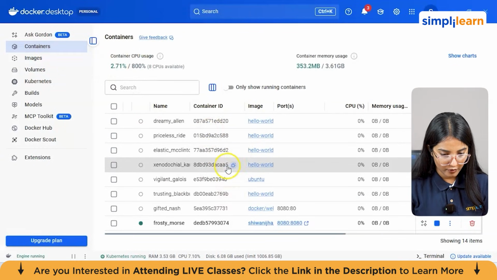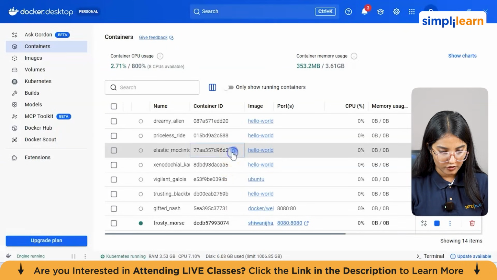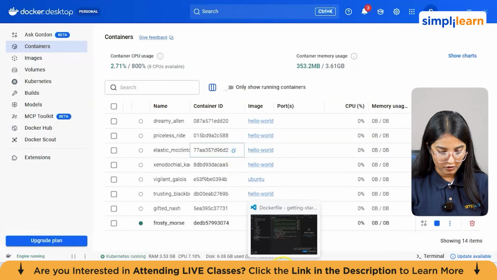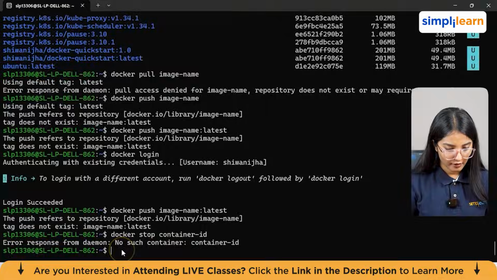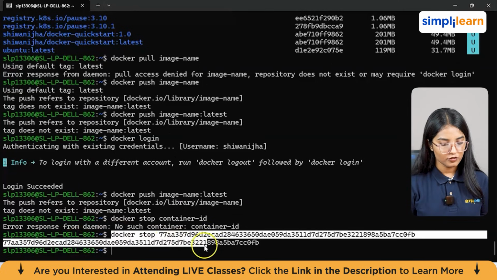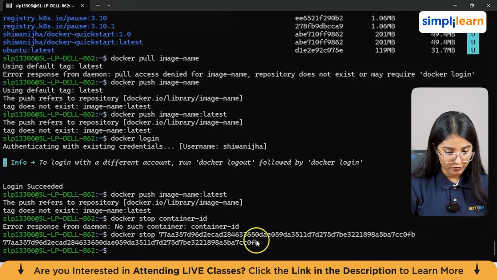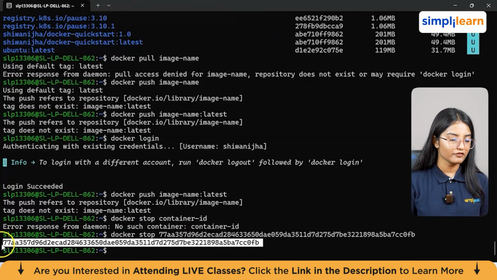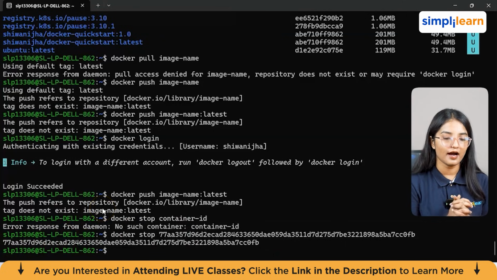Let's suppose I want to stop this one, or maybe this one. I'll copy this container ID from here, go back to our terminal, and give the command docker stop and the container ID. It will basically stop our container now. As you can see, this is the output given. That means the container has been stopped.